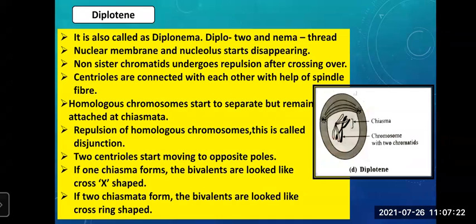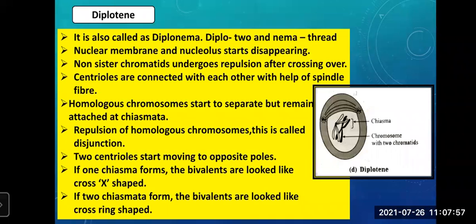Repulsion of homologous chromosomes is called disjunction. As the homologous chromosomes are moving, repulsing, that is called disjunction. And these two centrioles will start moving to the opposite poles. If one chiasma is formed, the bivalent looks like an X shape. If two chiasmata are formed, the bivalent looks like a cross ring shape. So this was about diplotene.